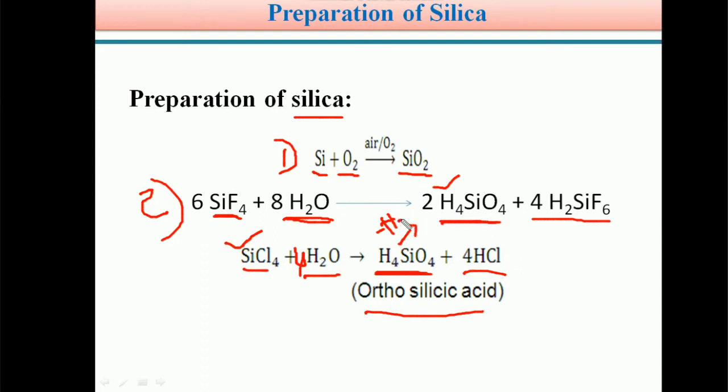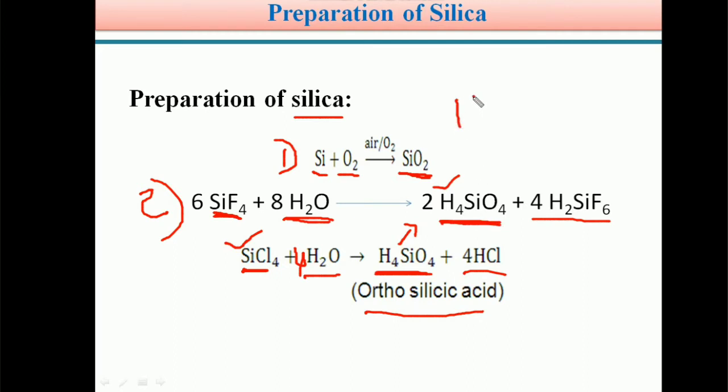These are very important reactions, students. Preparation of silica is very simple. You can easily remember this equation. So generally silica is prepared by two methods. In method 1, silicon on combustion with oxygen forms silicon dioxide. Or from silicon tetrahalides, silicon tetrafluoride or silicon tetrachloride, on hydrolysis it forms orthosilicic acid, H4SiO4.